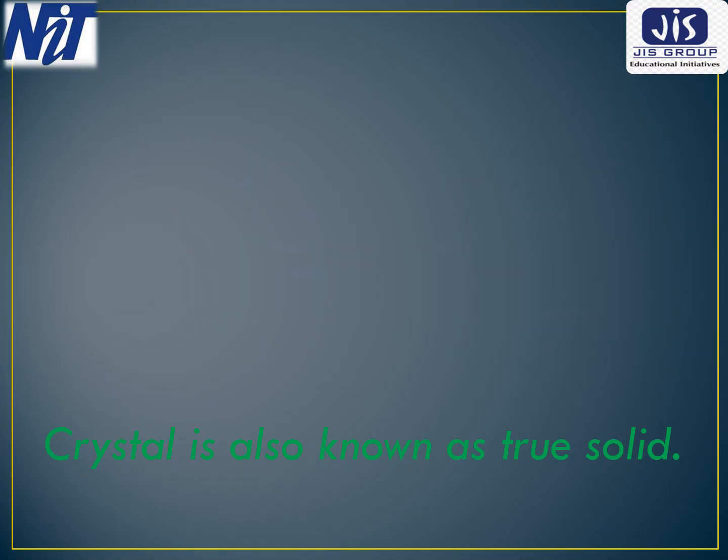So let us discuss the difference between crystalline solids and an amorphous solid. The distinction between the two does not, however, depend on their external appearance or macroscopic form. Instead, they are distinguished from one another primarily by the degree of order exhibited by the arrangement of the fundamental particles, that is, atoms, molecules, ions.